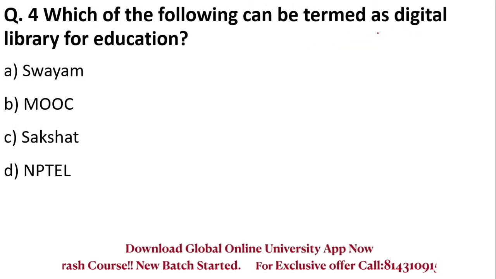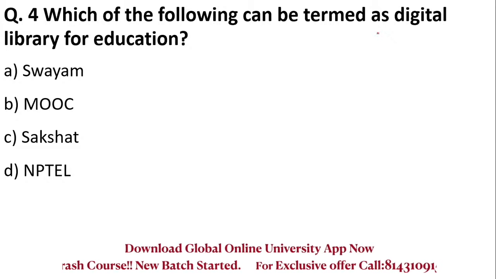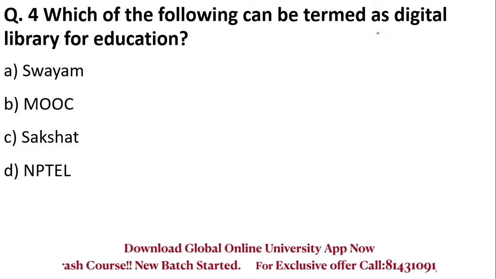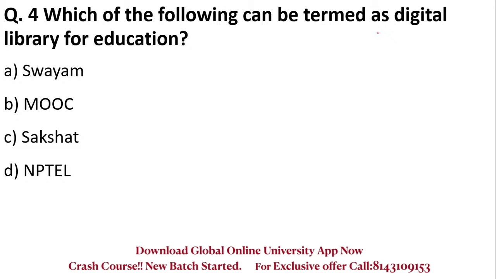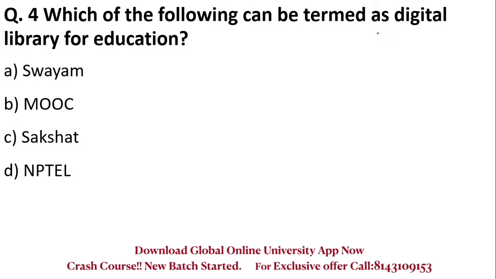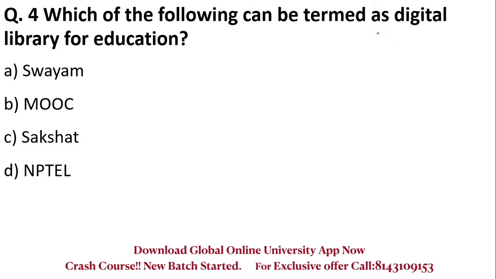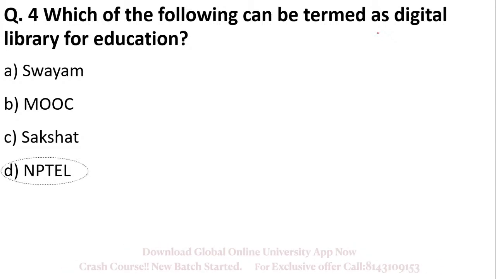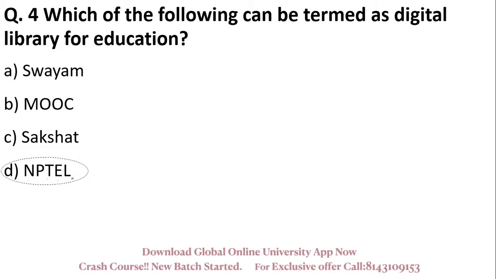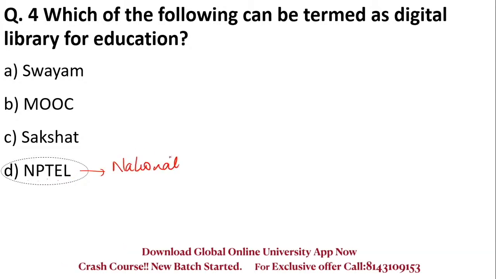Which of the following can be termed as digital library for education? Which of the following is a digital library? So library, it is like a place where there are books or you gain information. But digital library means like there are videos also for studying. So NPTEL, it stands for National Program on Technology Enhanced Learning. So this is very important for you all to know. The full form you should know.